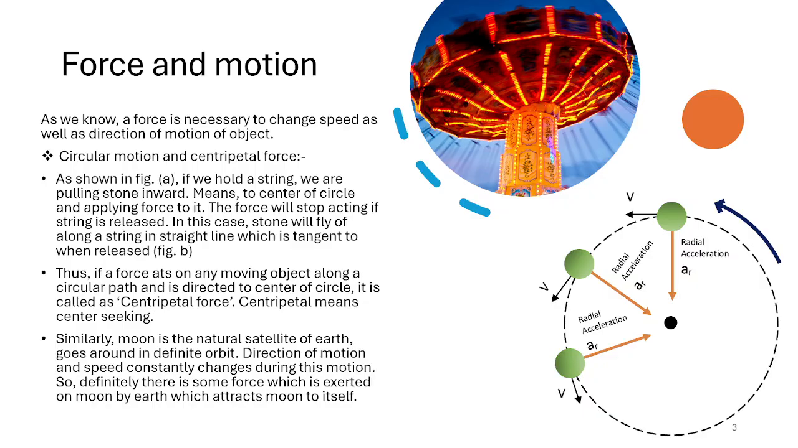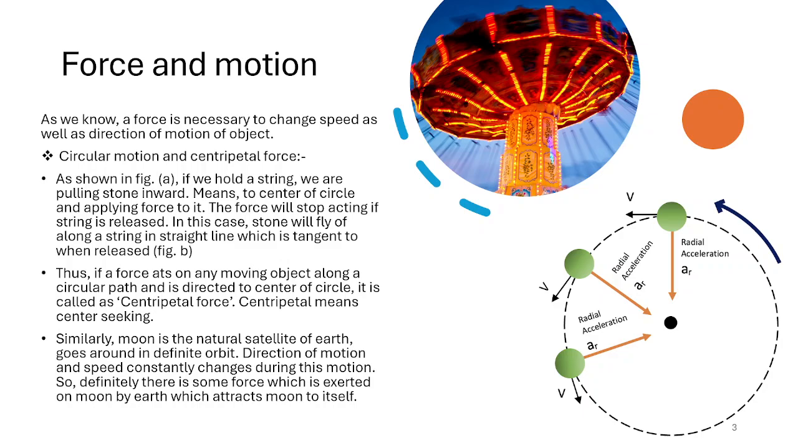Now, as shown, if we hold a string and we are revolving it in a circular manner, we are pulling the stone inward, meaning to the center of the circle, and we are applying force on it. Now, if the string is released, the force will stop acting. In this case, the stone will fly off along the straight line, which is the tangent. Thus, if a force is acting on any moving object along a circular path and it is directed toward the center of the circle, it is called centripetal force.